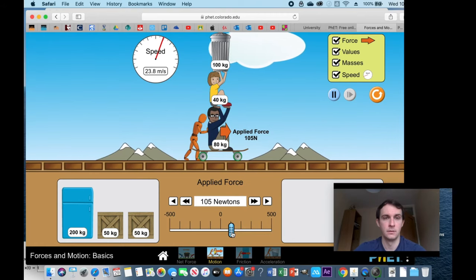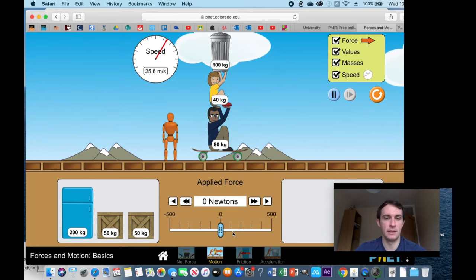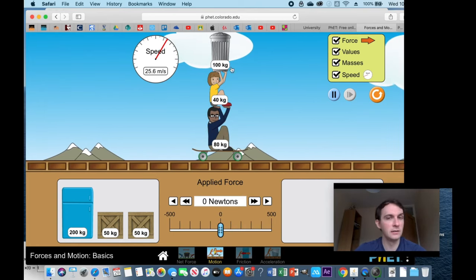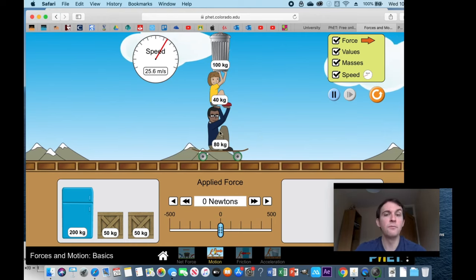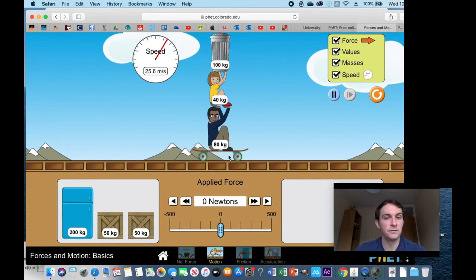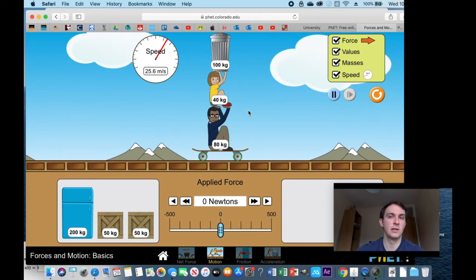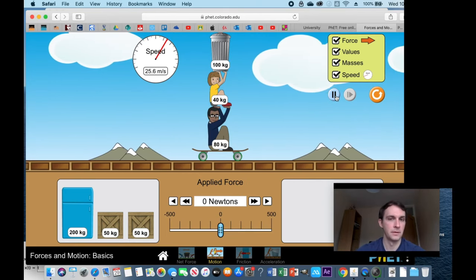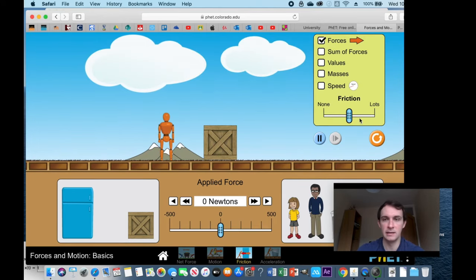It's taken ages, but you get the idea. If I release it, the object will continue to move because there are no external forces acting on it. Of course, in reality, we have friction, which acts to the left and is going to slow this object down.